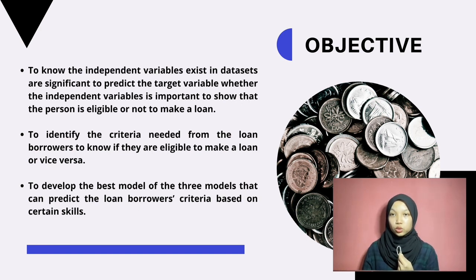Number 2, to identify the criteria needed from the loan borrowers to know if they are eligible to make a loan or vice versa. Number 3, to develop the best model of the three models that can predict the loan borrower's criteria based on the certain skills.